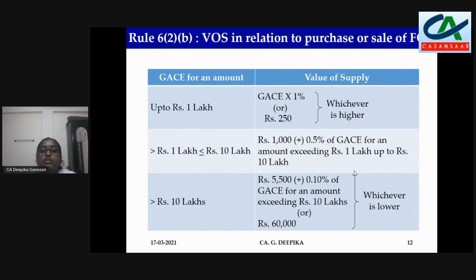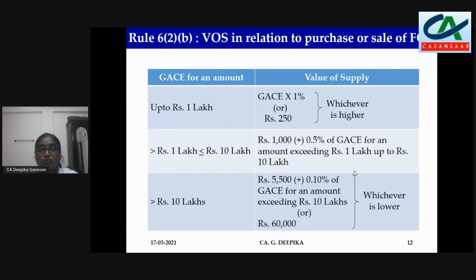Say the gross amount of currency exchanged is 50,000. 50,000 into 1% is rupees 500, or rupees 250, whichever is higher. So it is rupees 500. Say we have exchanged up to rupees 10,000, into 1% it is rupees 100, or rupees 250, whichever is higher. So 250 will be taken.